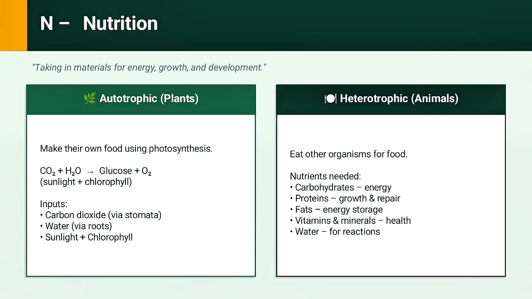They take in carbon dioxide through their stomata, absorb water through their roots, and use sunlight and chlorophyll to make glucose. The equation is carbon dioxide plus water makes glucose and releases oxygen in the presence of sunlight and chlorophyll. Number 2, heterotrophic nutrition. The organism eats other organisms for food. This includes humans, animals and fungi.